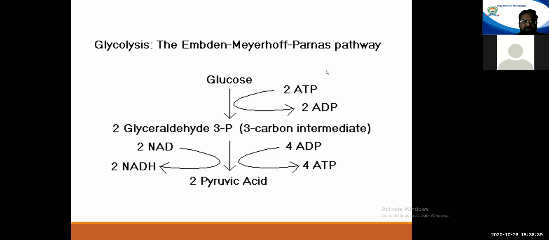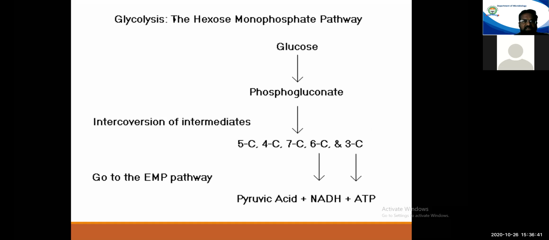Next, apart from this EMP pathway, the next pathway which organisms follow is the hexose monophosphate pathway. Again, the substrate here is the glucose molecule, which is converted to phosphogluconate. This phosphogluconate is then converted to one 5-carbon compound, that is ribose, one 4-carbon compound, one 7-carbon compound, heptulose, one 6-carbon compound, and one 3-carbon compound, erythrose.